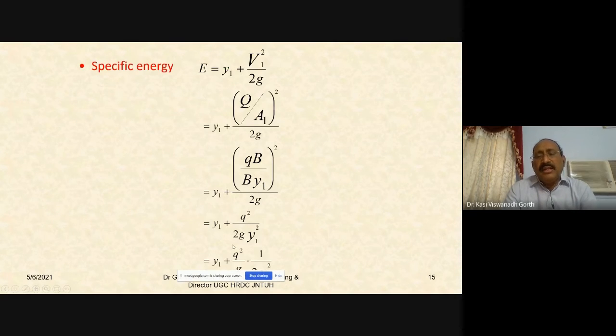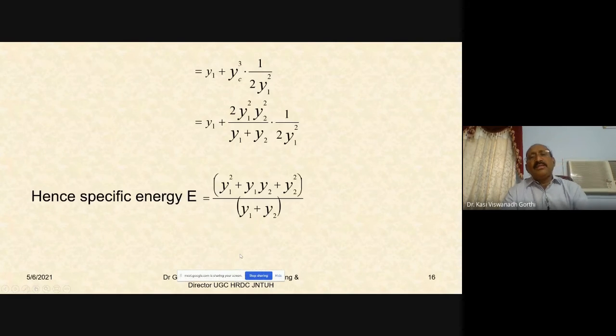So substitute that in place of q square by g. Substituting that, you will be getting Yc cube as 2 Y1 square Y2 square by Y1 plus Y2 into 1 by 2 Y1 square. Now 2 Y1 square gets cancelled here, and you have Y1 plus Y2 square by Y1 plus Y2, and hence it will become Y1 into Y1 plus Y2 plus Y2 square.